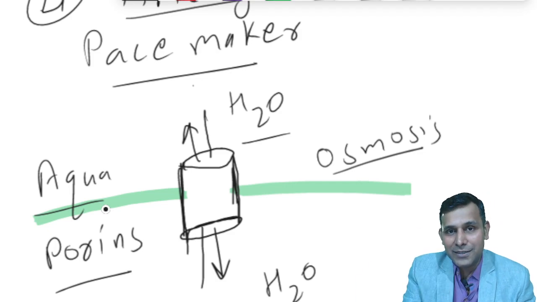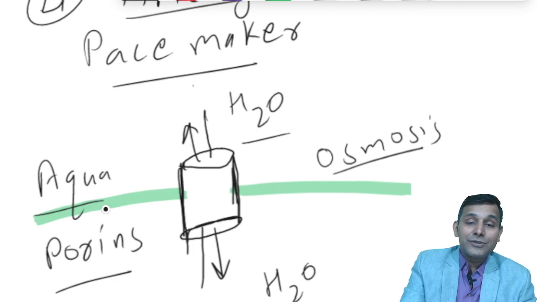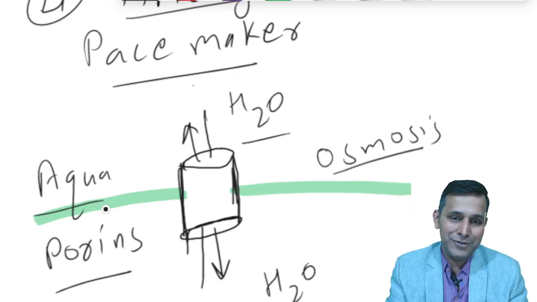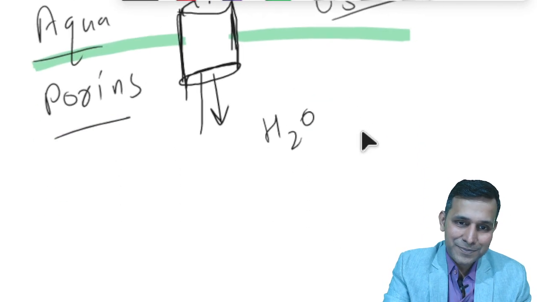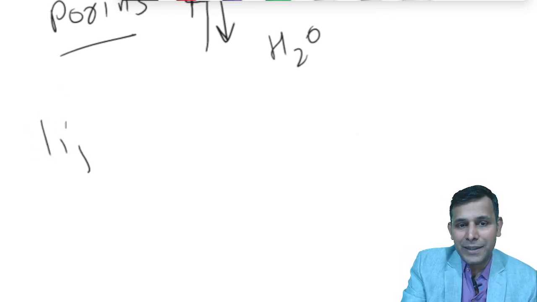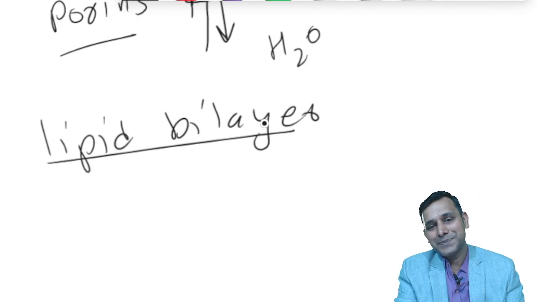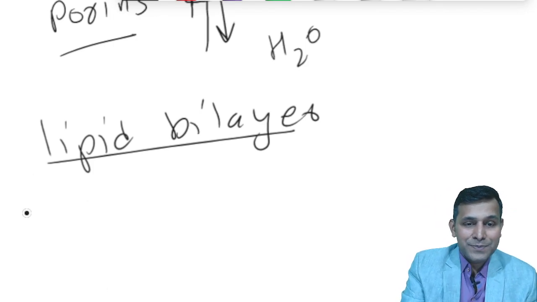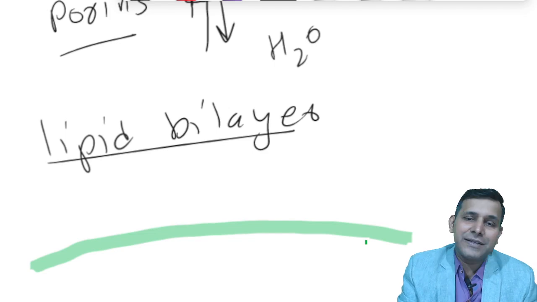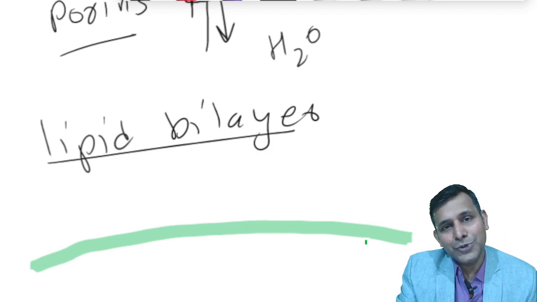So we have channels, we have pores, and the last one, where the substances are moving through lipid bilayer, comes under the category of simple diffusion. Let us go with the last one, the substances moving through lipid bilayer. So lipid bilayer, which type of substance will move directly through lipid bilayer? They don't require channels, they don't require pores, but they will always move from higher concentration to lower concentration.